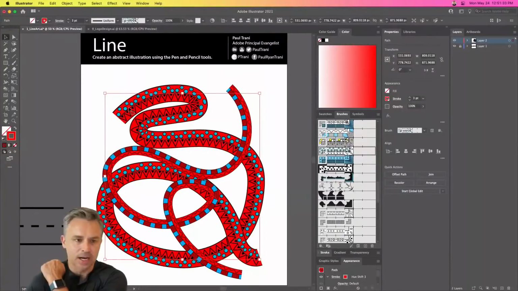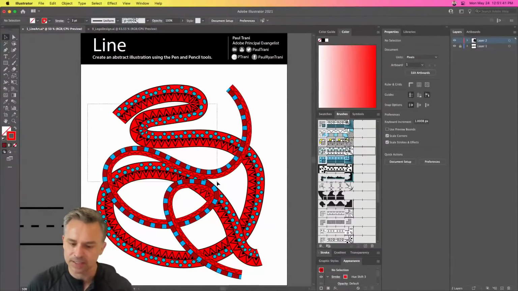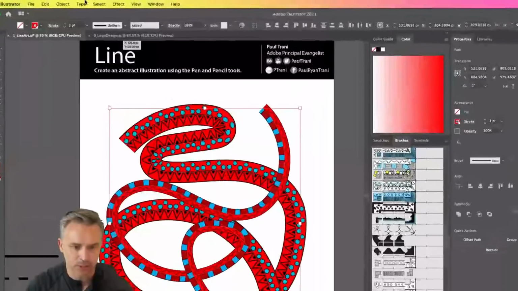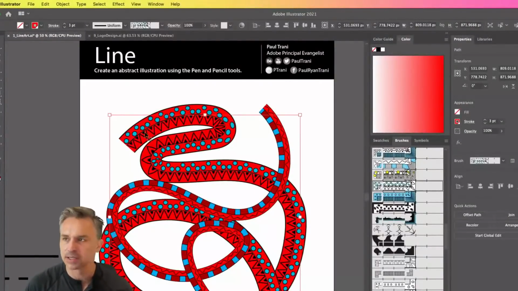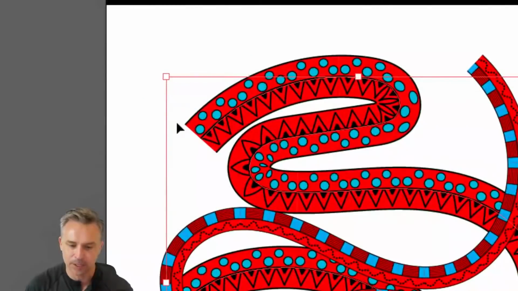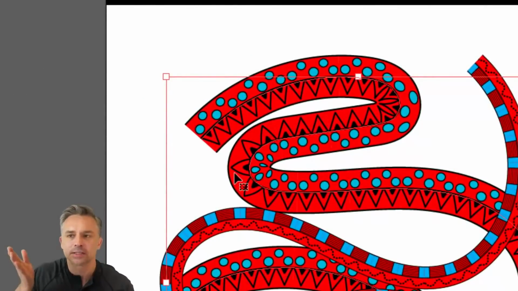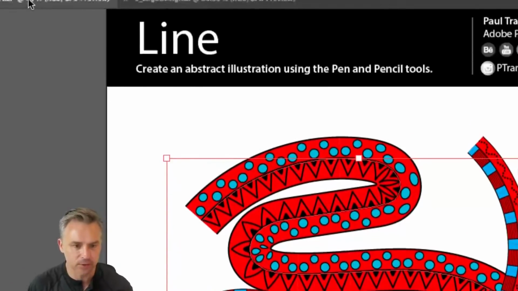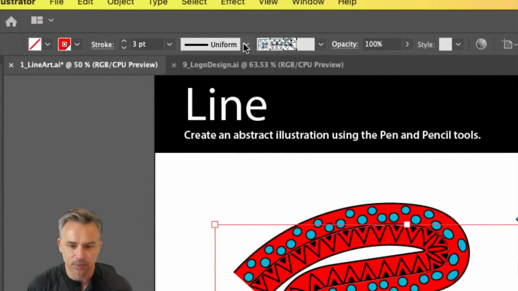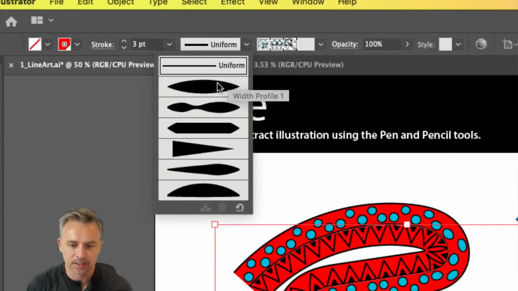We could get more exact with this as well. One thing I'm going to do, and I'll do this really fast. Again, I feel like I'm getting a little bit too pro right now. But right in here, I don't like how this line kind of just gets chopped off right here. Chop. I don't like that chop. Could we have it taper down? Yes, of course we can. We'll go up to the top. We'll click right here. And let's change the width profile, right?